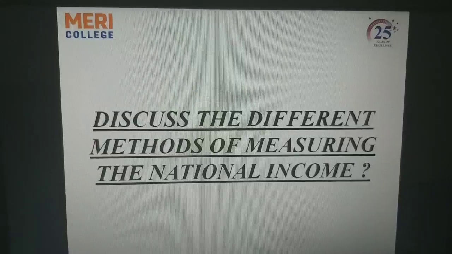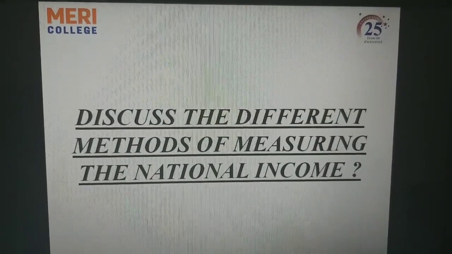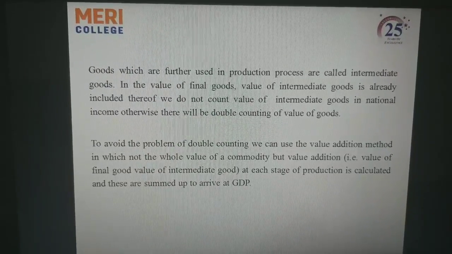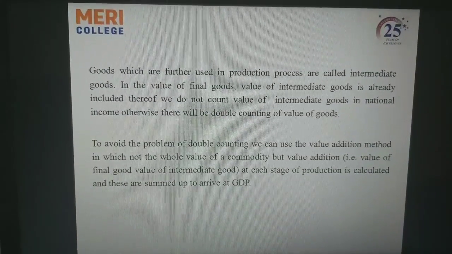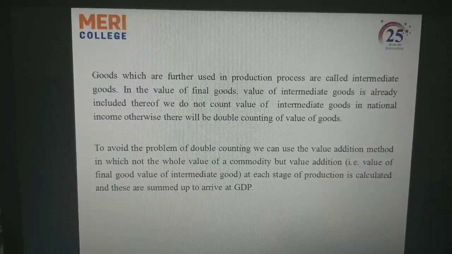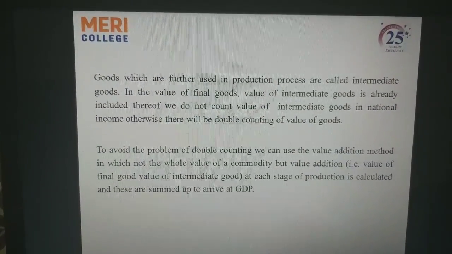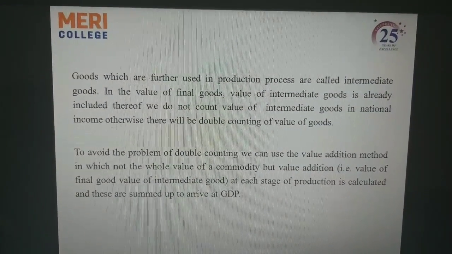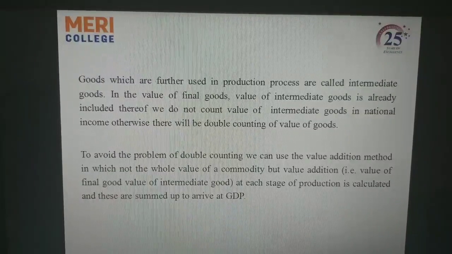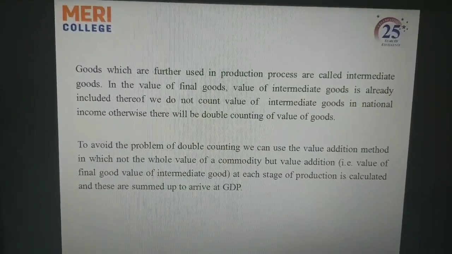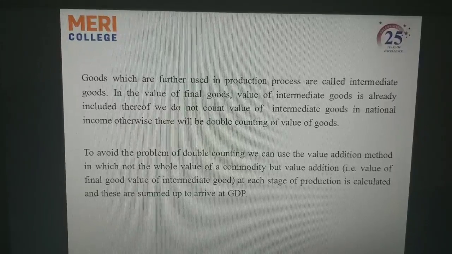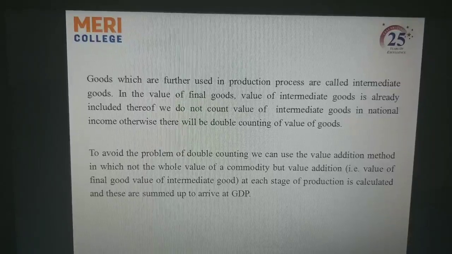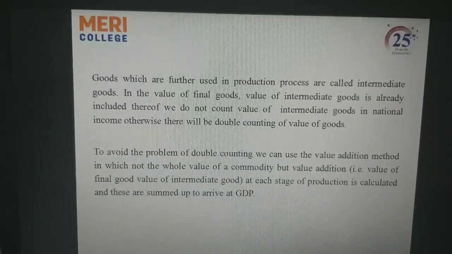Discuss the different methods of measuring the national income. Goods which are further used in the production process are called intermediate goods. The value of intermediate goods is already included in the value of final goods. Therefore, we do not count the value of intermediate goods in national income, otherwise there will be double counting of the value of goods. To avoid the problem of double counting, we can use the value addition method, in which not the whole value of a commodity but the value addition at each stage of production is calculated, and these are summed up to arrive at GDP.